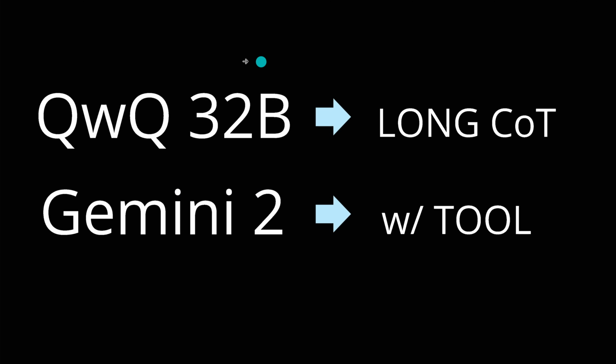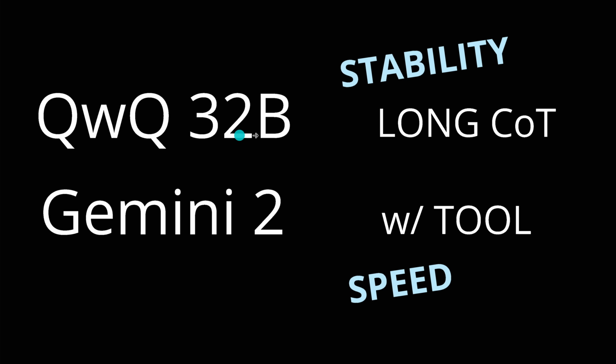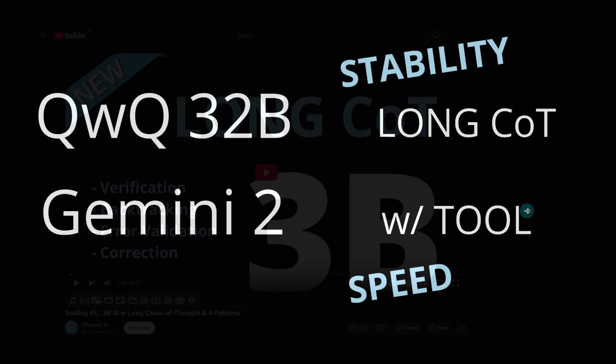So interesting. I want to do a different kind of video. I want to show you the performance of QwQ 32B, but for a long chain of thought reasoning. This is a beautiful reasoning model that has some exceptional stability. And I want to compare this to a Gemini 2.0 thinking model. And I want to show you, if you use tools, what are the acceleration factors in speed that you can achieve. So, QwQ, long chain of thought, beautiful instability, and then we will make a speed run with Gemini 2 if we use here the appropriate tools for this.